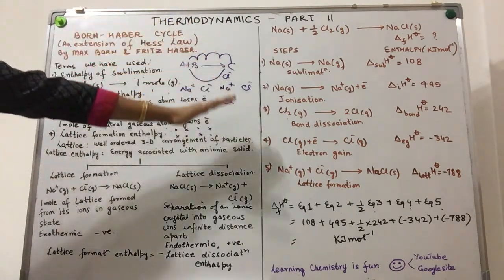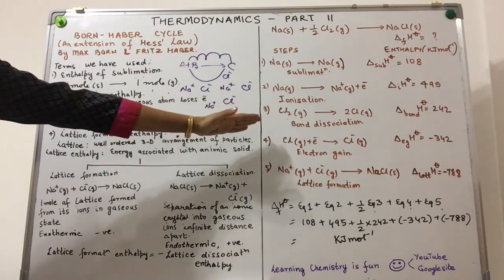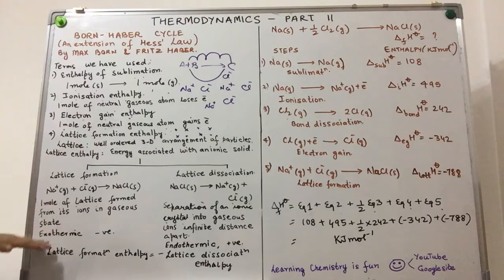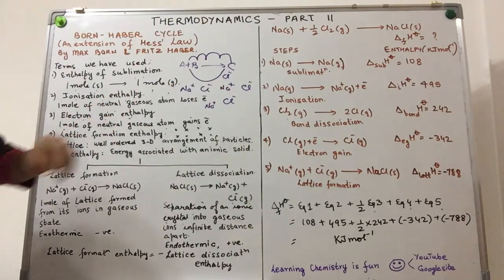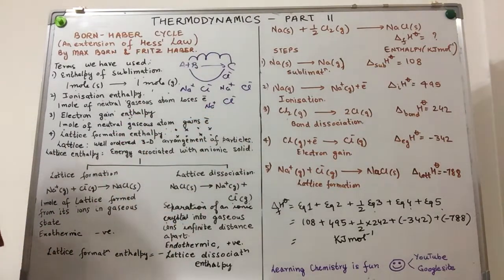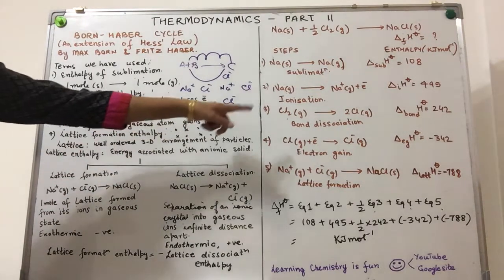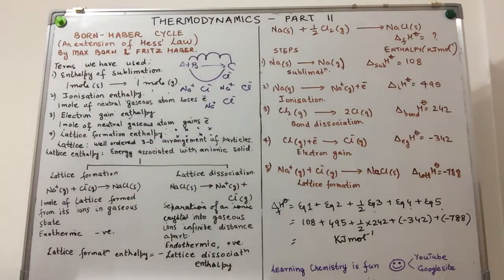Now, out of all the terms that we will be using over here, there's something called bond dissociation enthalpy, which I have not discussed over here. Just to give you an overview, bond dissociation means when a bond is broken between two atoms in their standard state, which is what we call bond enthalpy. We shall be talking about this particular concept again in part 12 of our video, because we need to discuss it in more detail, as it is a deciding factor in the behavior of many molecules.